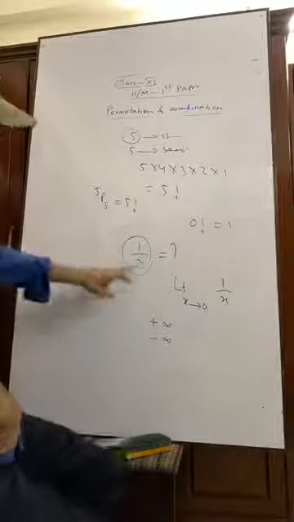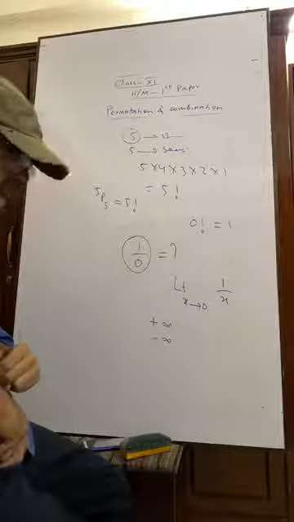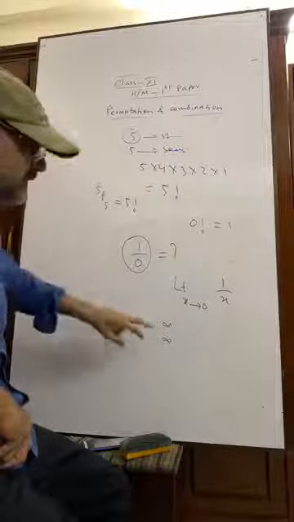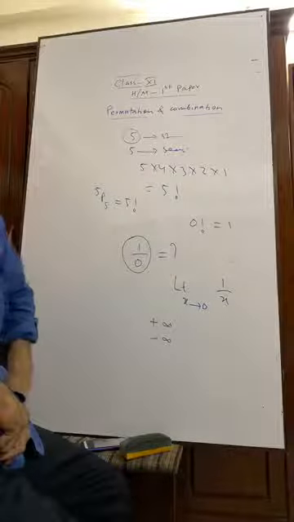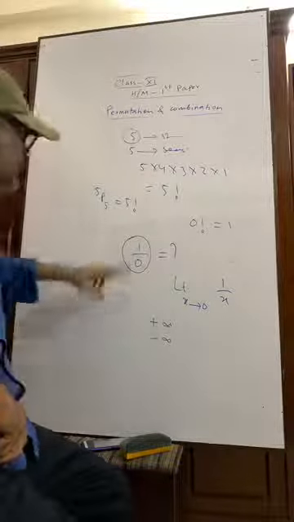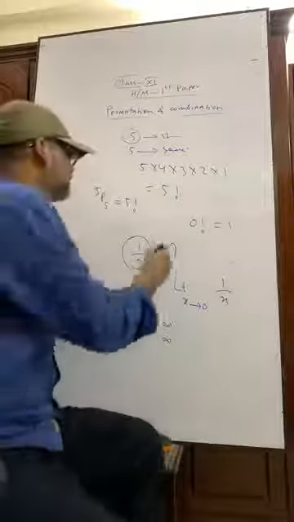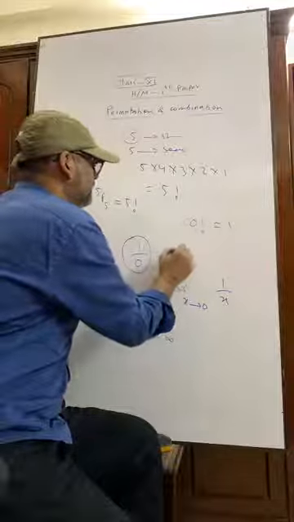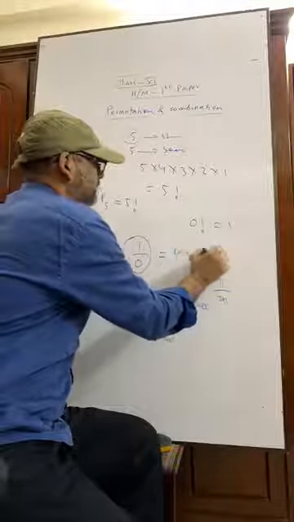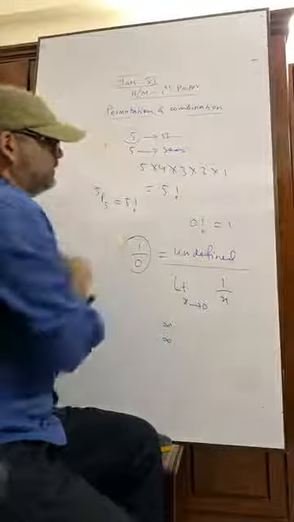So 1 by 0 has two values, one positive infinity and the second negative infinity. For this, 1 by 0 is called undefined. Okay?